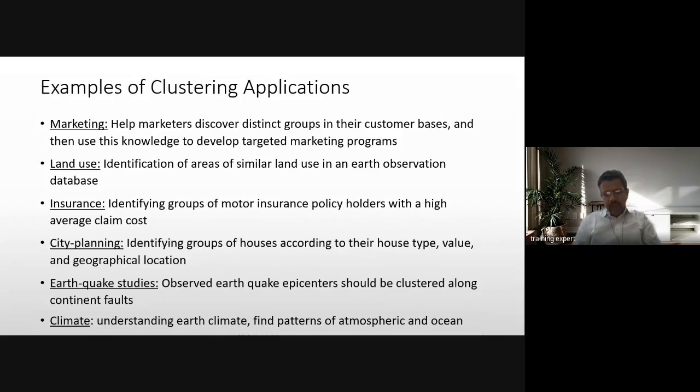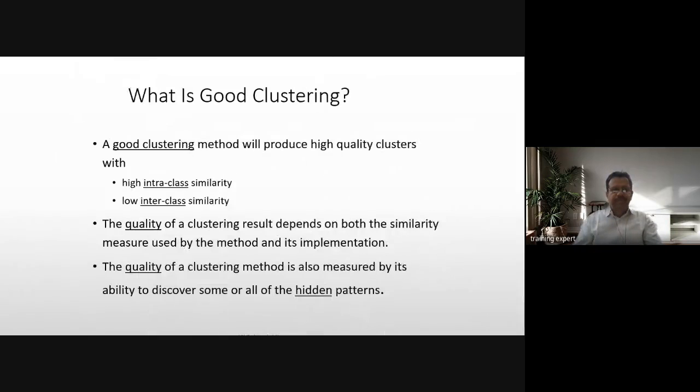Earthquake studies: observed earthquake epicenters should be clustered along the continental faults. It is said that North India is very prone to these earthquakes, right? They are in zone 3, they call it a zone 3 earthquake. So it has different zones, and they are all clustered together into different zones. Climate: understanding the earth's climate, finding the patterns of atmosphere and ocean, right? They can all use the clustering algorithm.